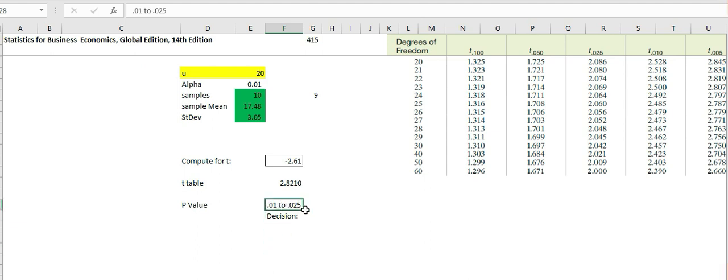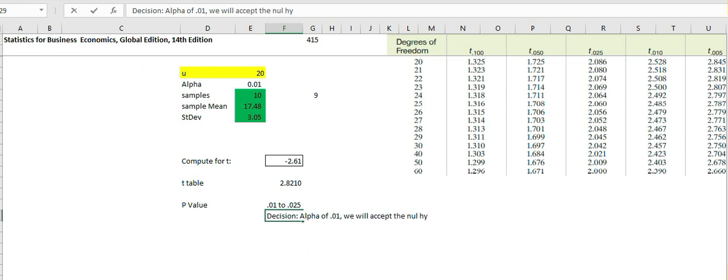At an alpha of 0.01, we will accept the null hypothesis. We will say that the average mean is 20.